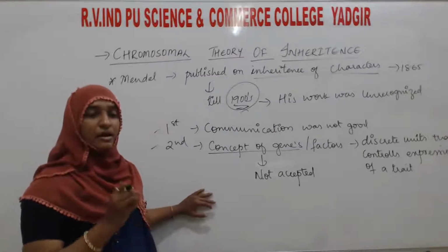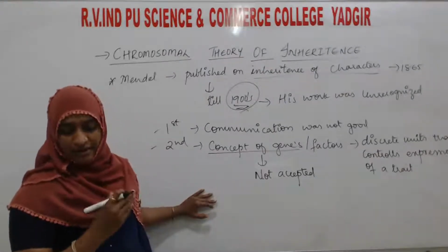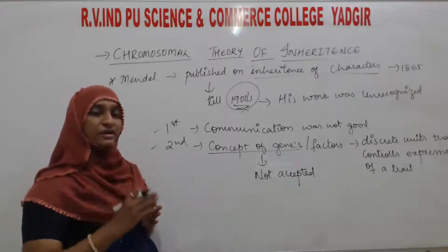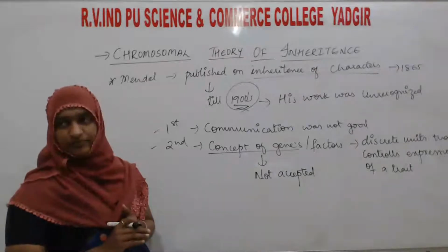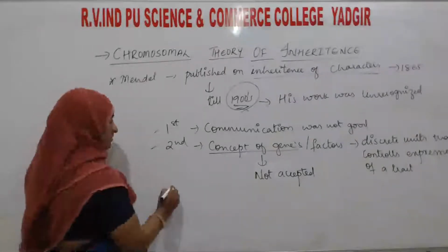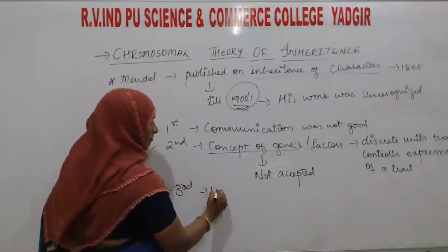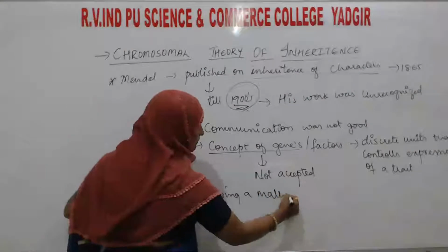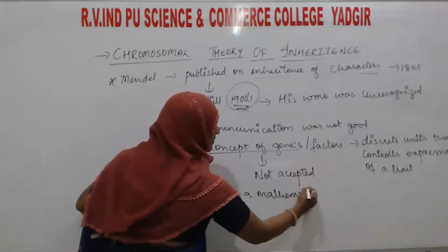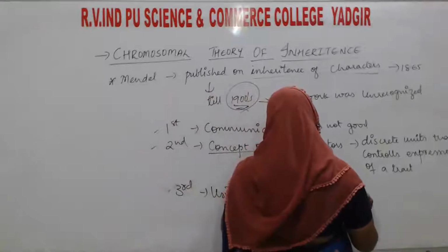The third concept is Mendel's approach of using mathematics to explain biological phenomena.